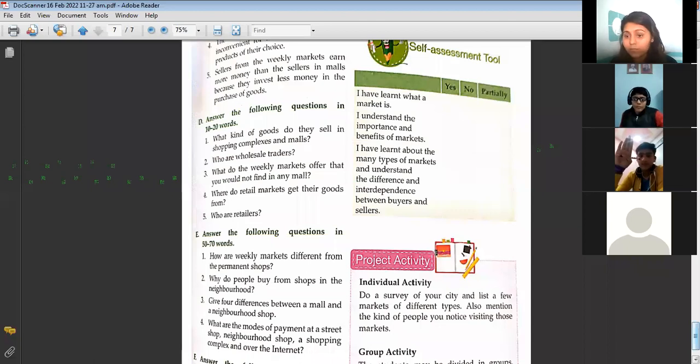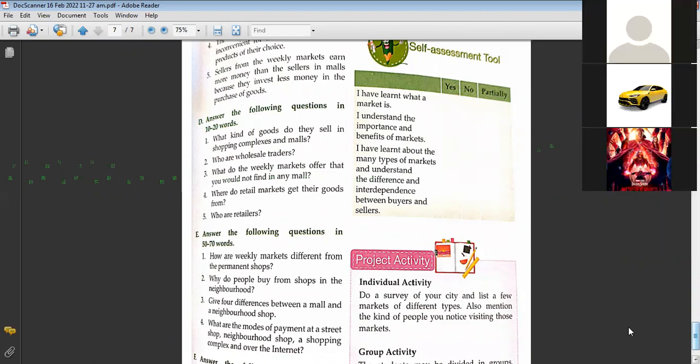Can I? Very easy, good quality. You get good quality in the weekly market, ma'am. Not at the mall, ma'am. Less price. The unique things which can be found here are local things and cheap things.